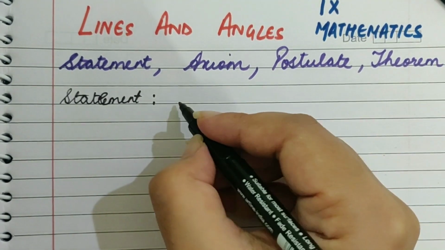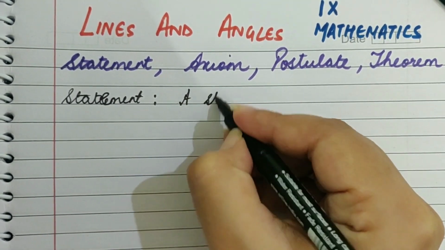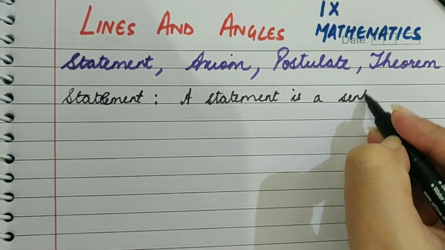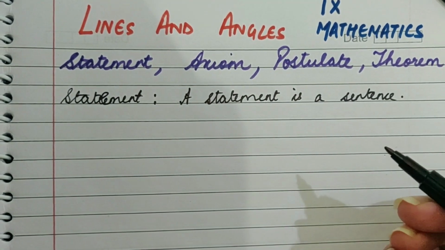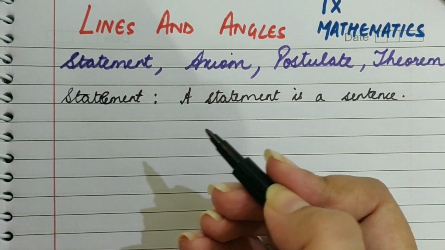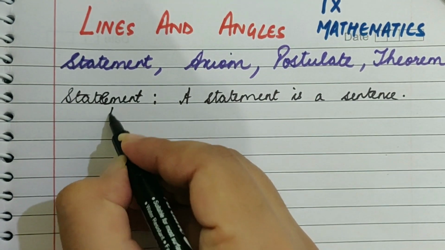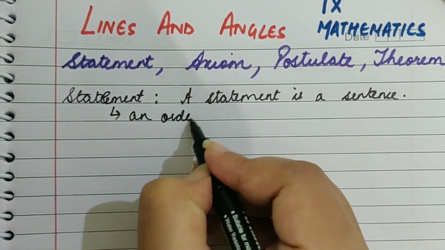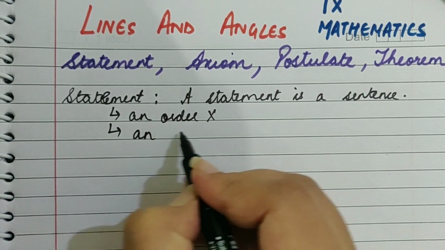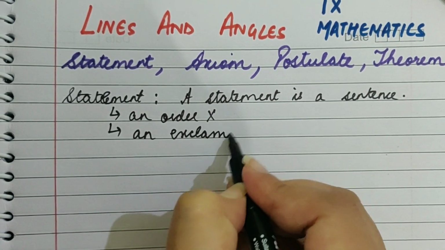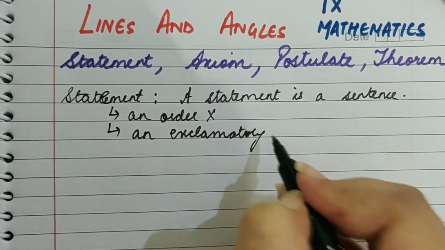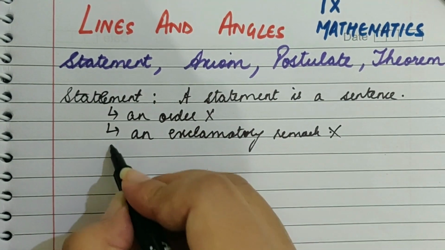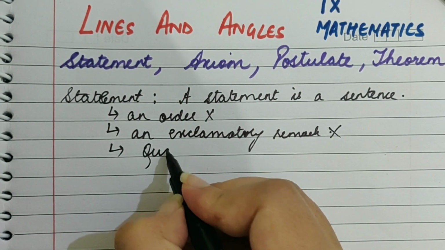Now what is a statement? A statement is basically a sentence which should neither be an order nor an exclamatory one. Like, it should not be an order. It should not be an exclamatory remark. It should also not be a form of a question.